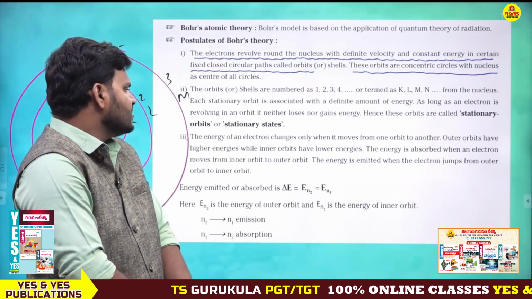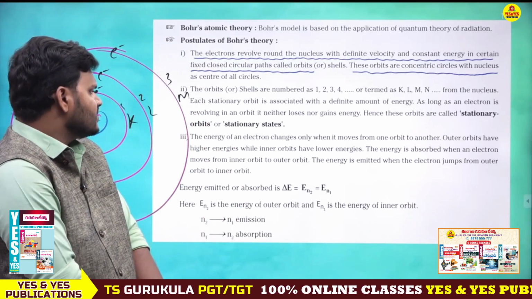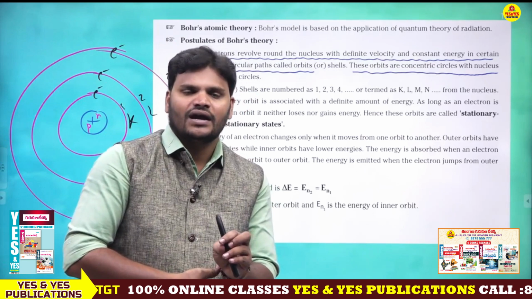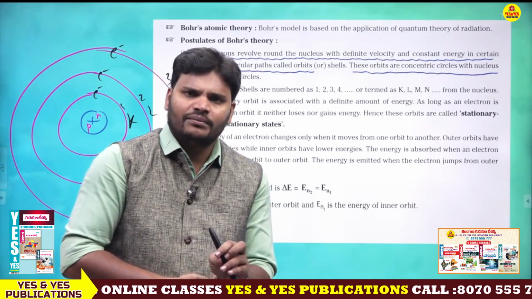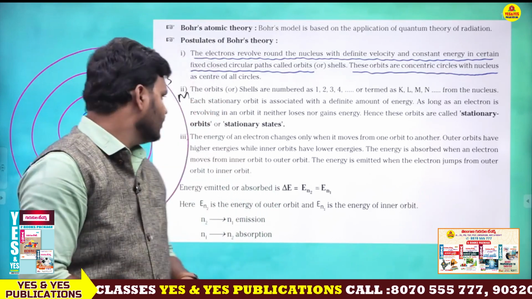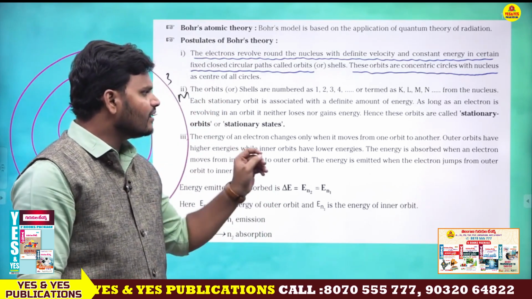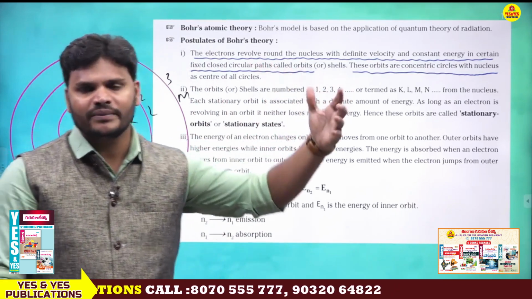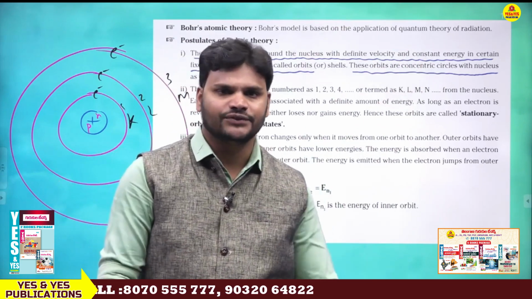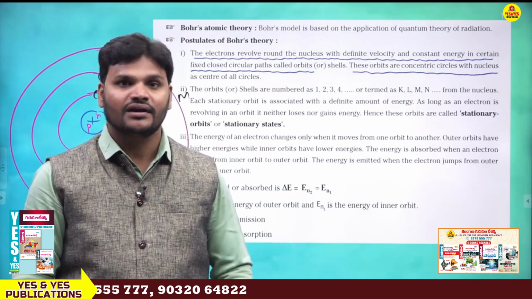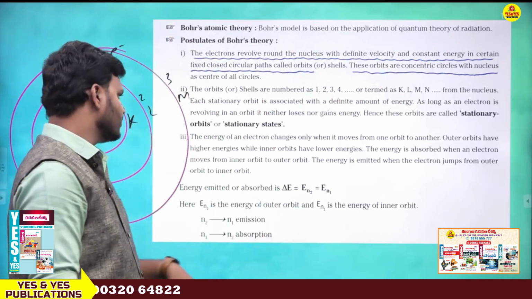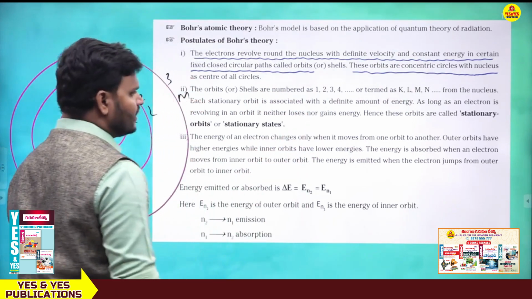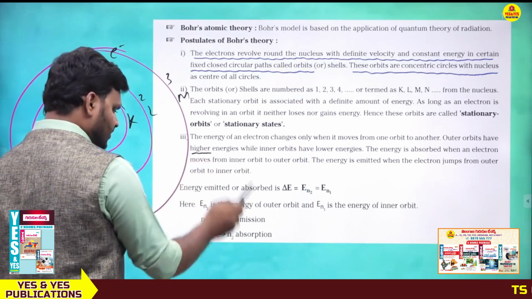Next, the energy of an electron changes when it moves from one orbit to another orbit, until then the energy of the orbit is fixed, constant. The energy of an electron changes only when it moves from one orbit to another. The outer orbit is nothing but the valency energy level. Outer orbits have more energy compared to inner orbits. Just look at the board. Outer orbits have higher energy.